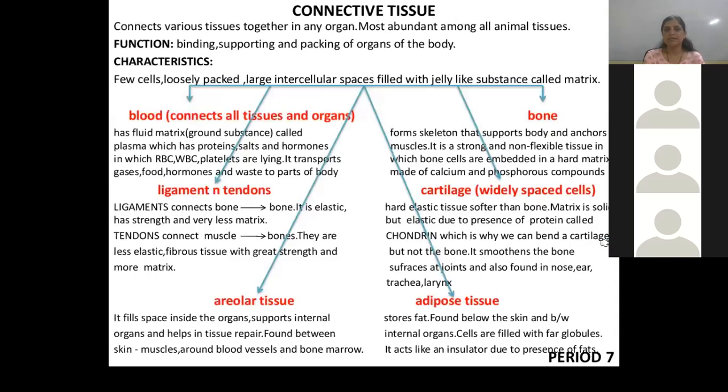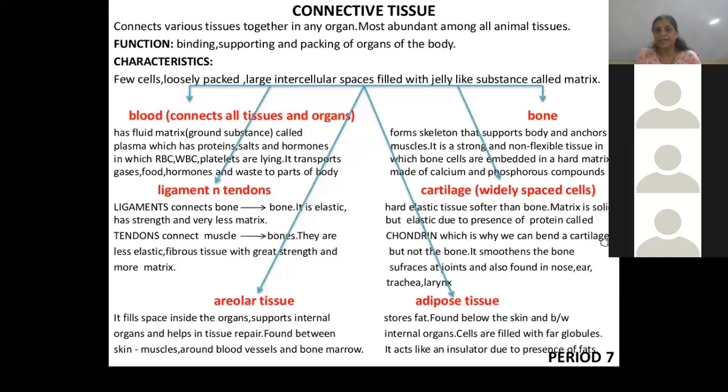Okay, next one, that is connective. Its name suggests that it connects various tissues and organs together in any organ. So it is the most abundant among all animal tissue. In the human body, the most abundantly present is this connective tissue.